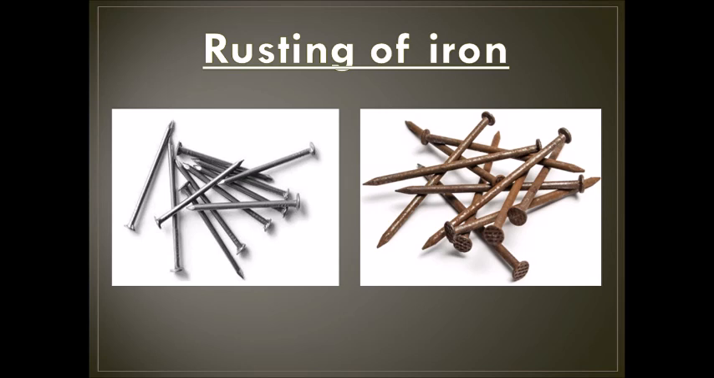Why? Because rust is a new material. It's totally different than iron. And also you cannot change rust back into iron again. Now the rust, as you can see, it has different color than iron, and also it is much weaker than the iron. It can break down easily.